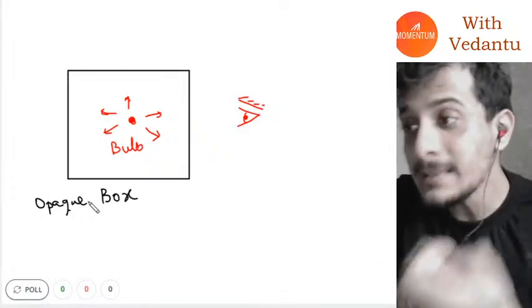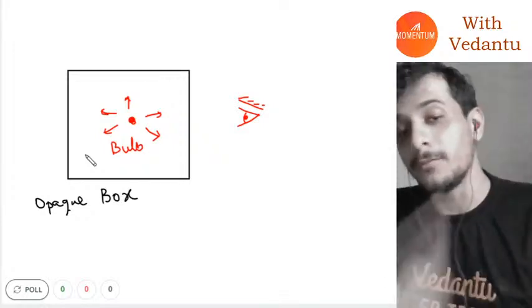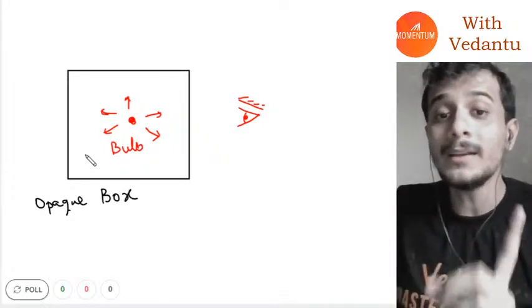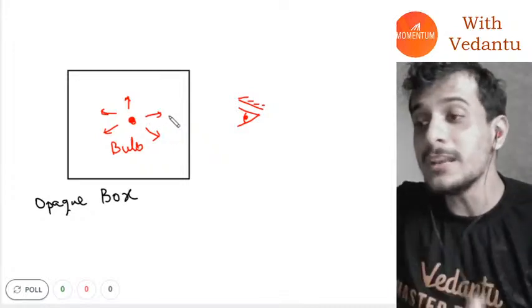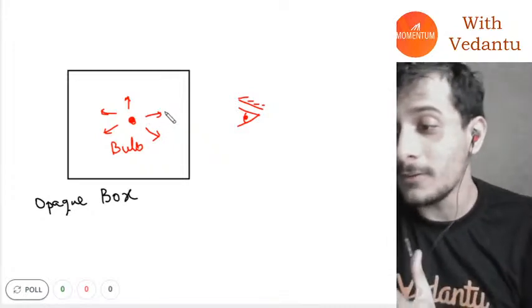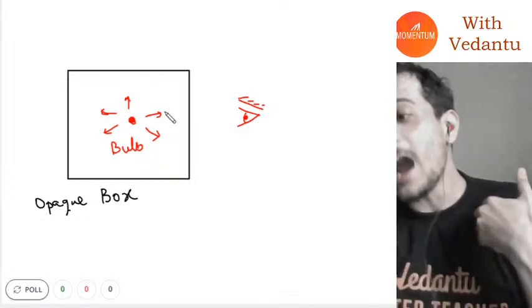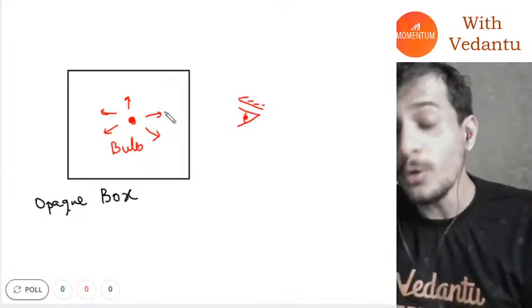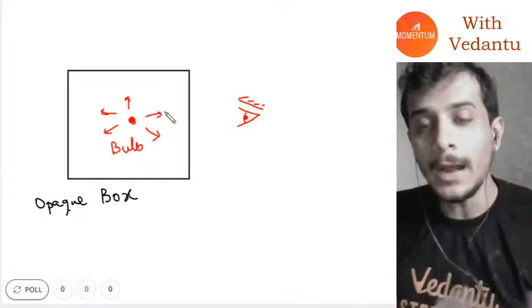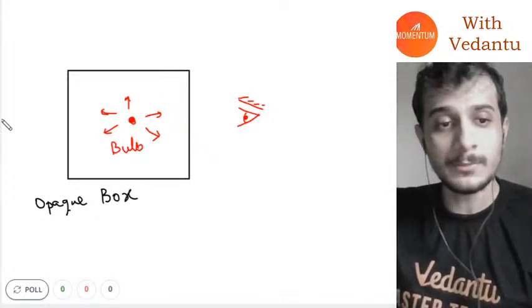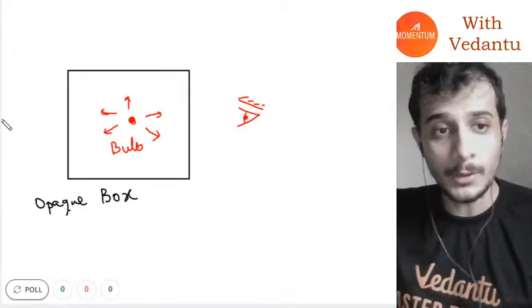So we can see an object as long as it reflects light, and as long as it produces light, but that light has to reach our eye. It has to reach our eye. Yeah, I know. Dr. Strange is saying, sir, it's very obvious. I know, guys, it is so obvious, but this will become important in some time. Just be with me.